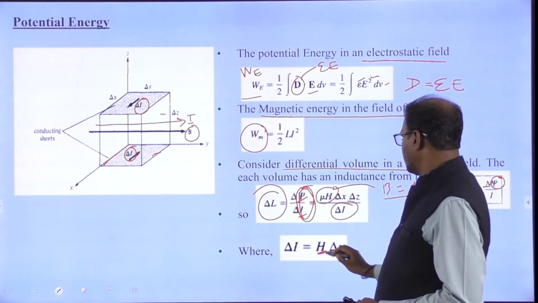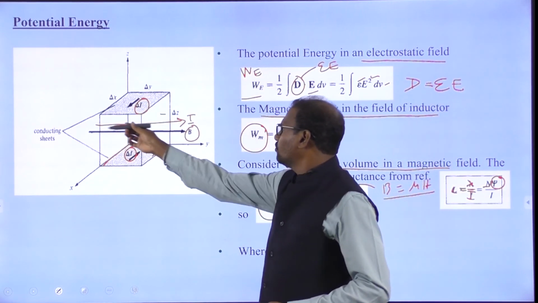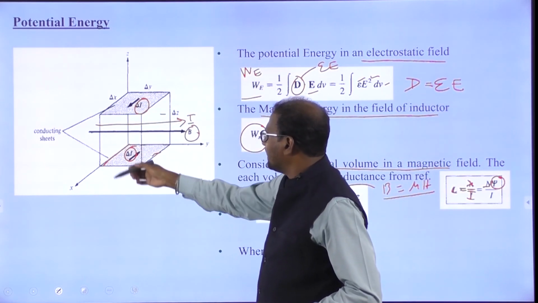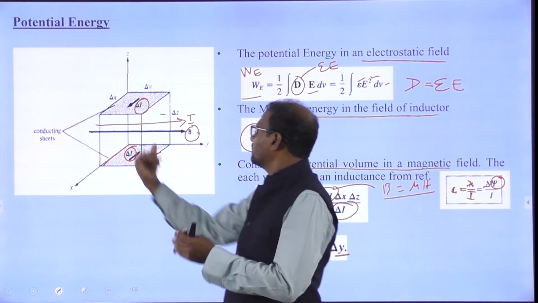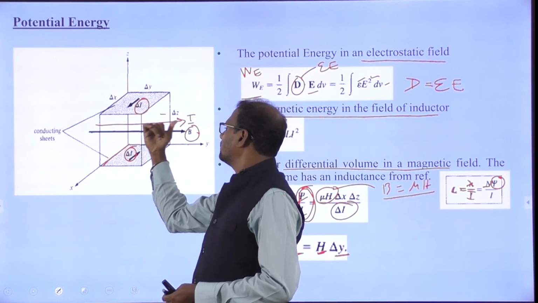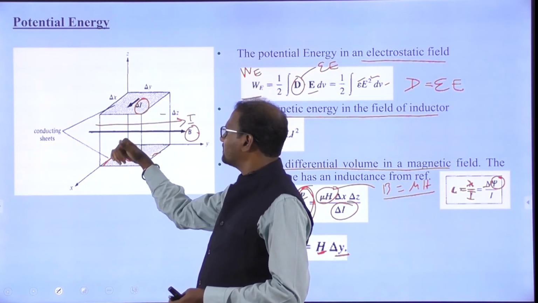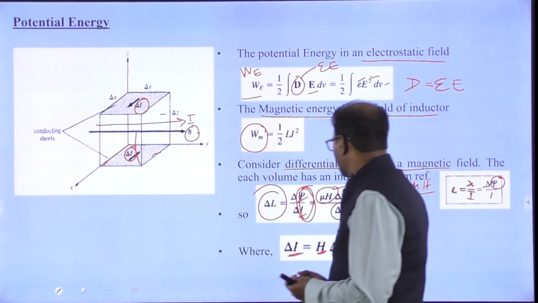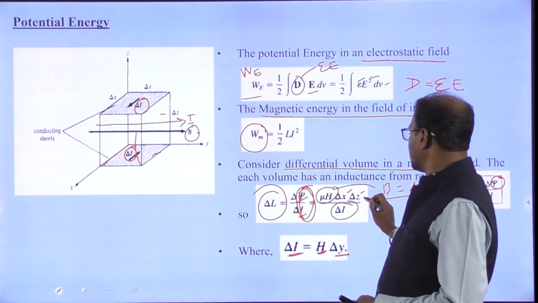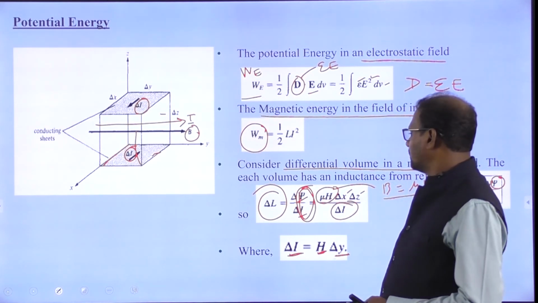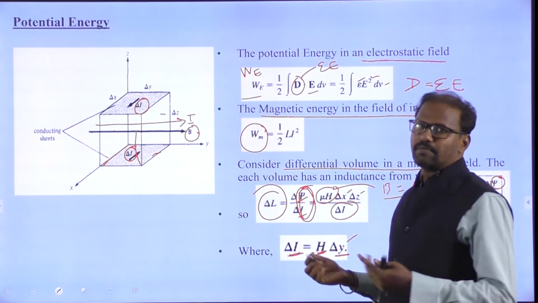The magnetic field intensity is moving in the x direction and then the z direction. So delta L is mu H delta x delta z by delta I, where delta I is the current moving in the y direction, and H means magnetic field intensity.